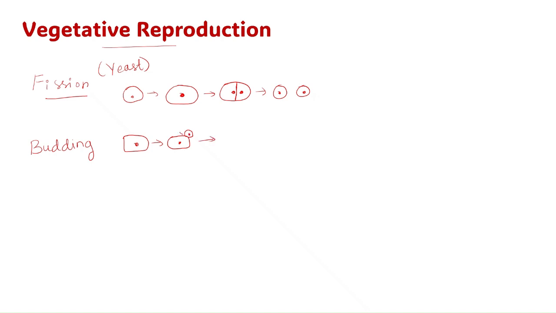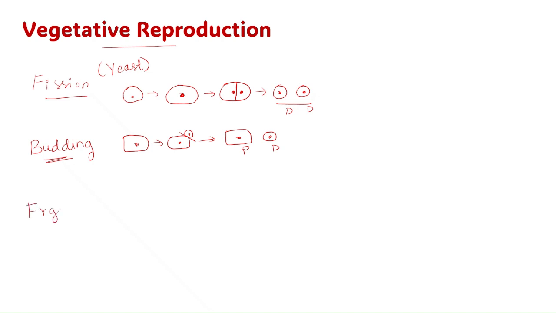Later this will detach from the parental cell and form an unequal size cell. So the difference here is, it is not two equal daughter cells. Here one is the parental cell and another one is a daughter cell. So this budding also happens in the unicellular fungus, that is in the yeast.